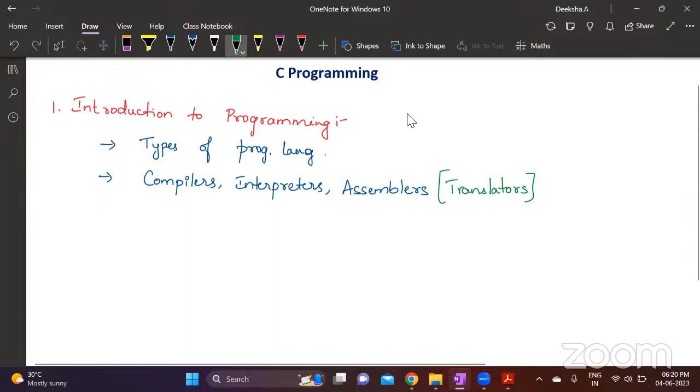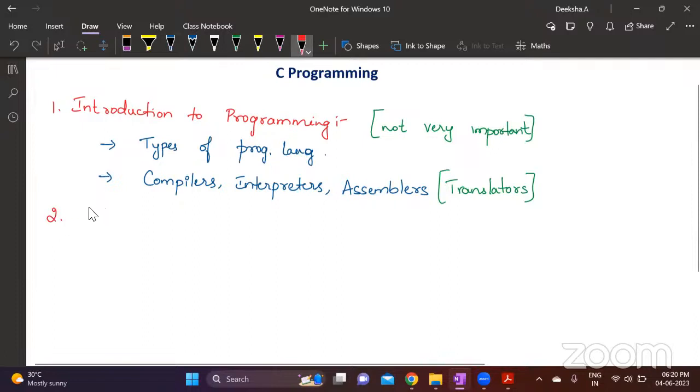Again, this is not very important, because the frequency of these questions and the number of questions that you get from this is very less. Maybe one question you might get in the entire question paper. That one question can be from types of programming languages or between compilers and interpreters. It is not occurring every semester paper. You can just have a look at it if necessary.